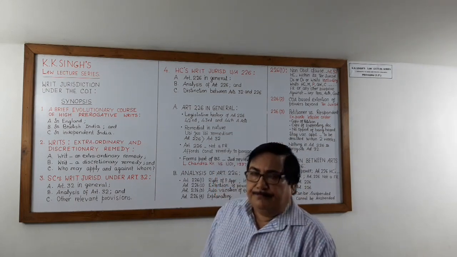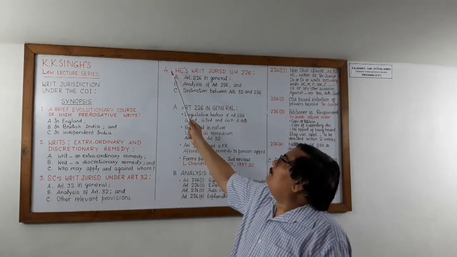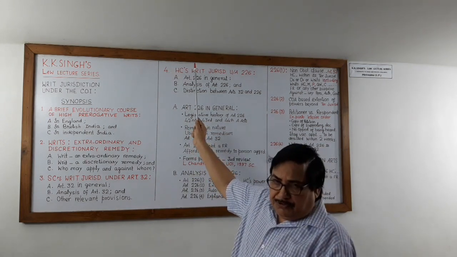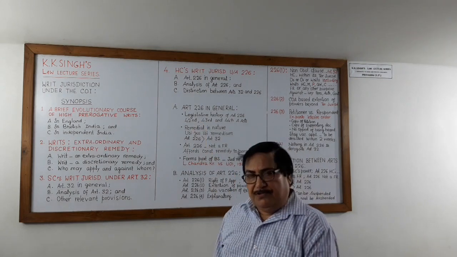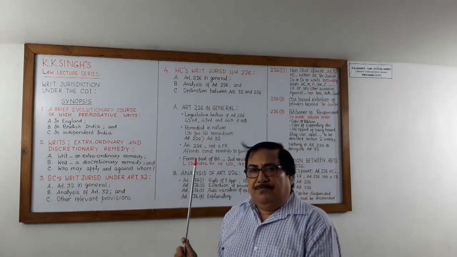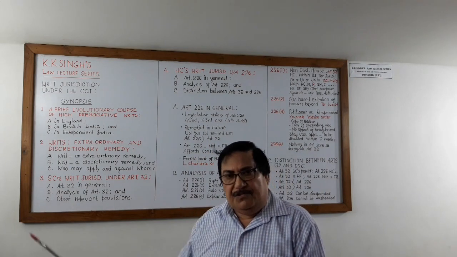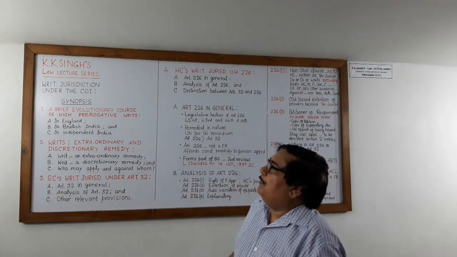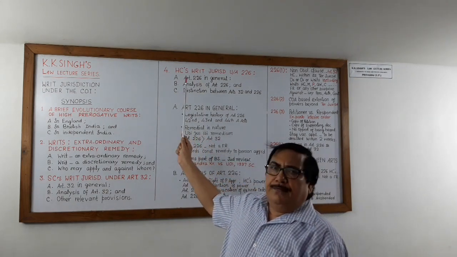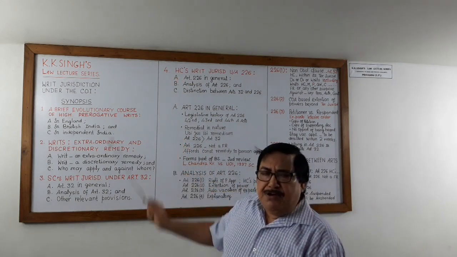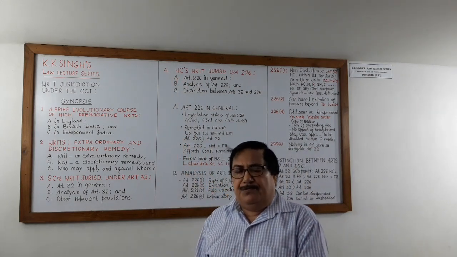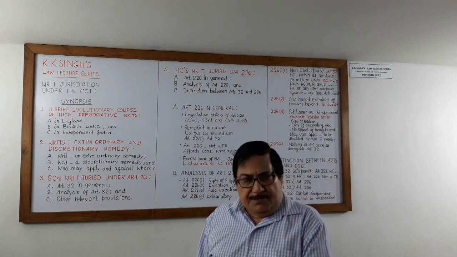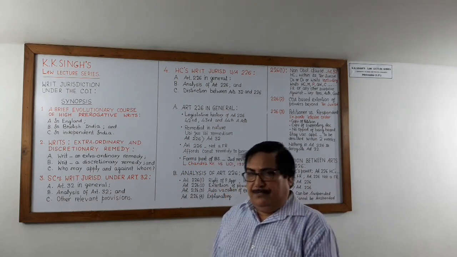Today we will have High Court's writ jurisdiction under Article 226, the fourth lecture of this series. High Court's writ jurisdiction under Article 226 may be examined under 3 subheads.